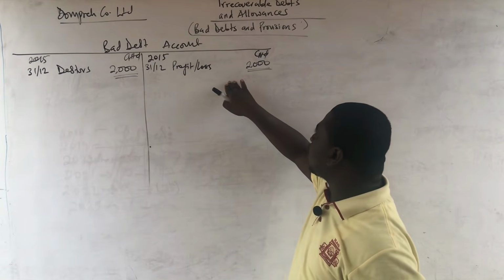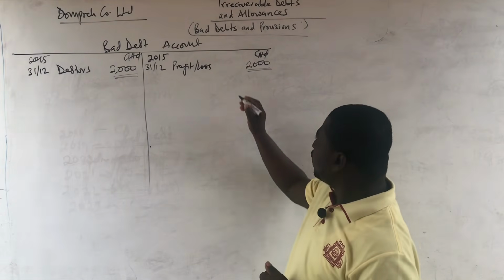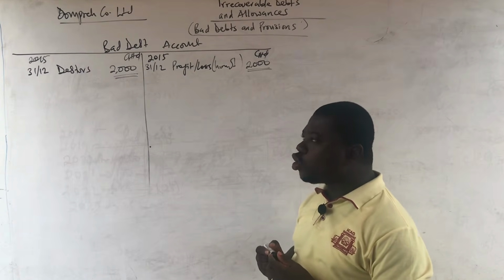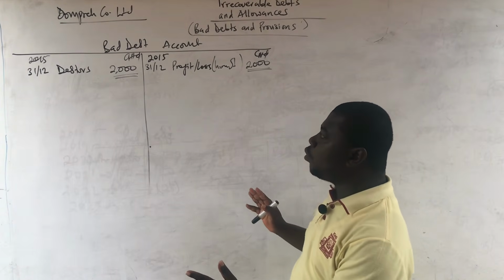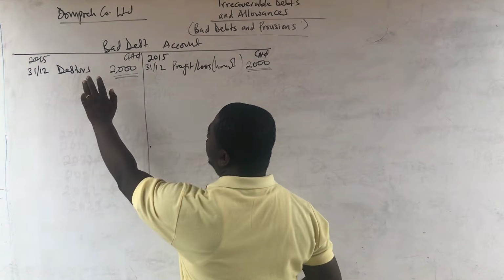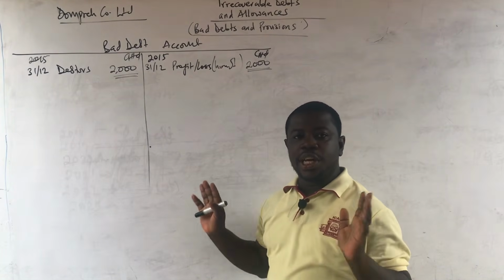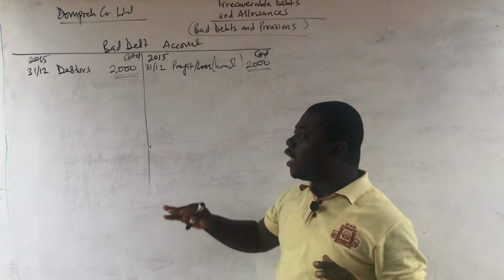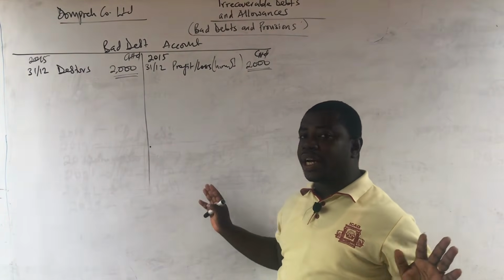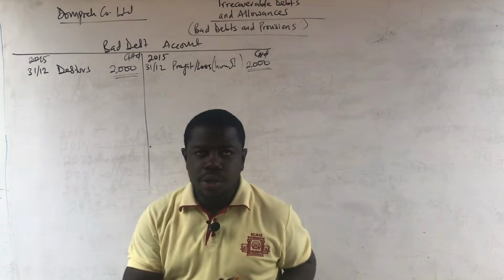So instead of saying balance carried down 2,000, we rather call it profit or loss or income statement, if you want to call it income statement. But just make sure you don't call it balance carried down. So this is simple. The same figure that you have been given for the irrecoverable debt or bad debt, you debit it in the name of debtor, you credit it in the name of income statement, then you close it off. Then you are done with 2015. Then you go to 2016 and do the same. Go to 2017 and do the same, and then you are done. So please, it's a very simple topic. Don't get confused.